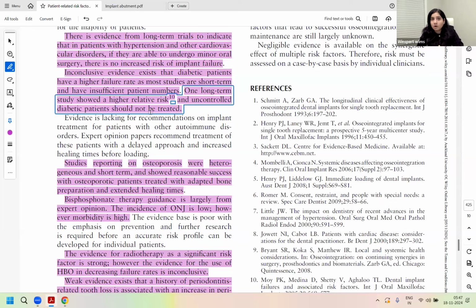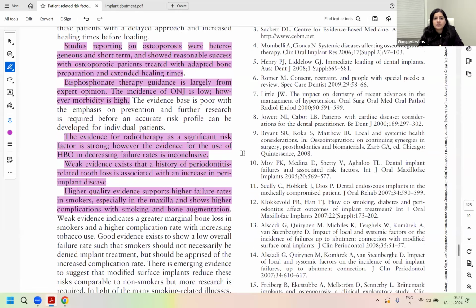But is it an absolute contraindication? No, because you can control the diabetes, right? You can reduce the glycemic index, you can reduce the HbA1c. Is that correct? So it is only relatively contraindicated until it converts to a controlled diabetes situation. So far, so good. Is everyone with me? Now, there has been a study which has reported on osteoporosis. Both long-term and short-term were discussed and studied. And there has been just extended healing times, but not significant failures.